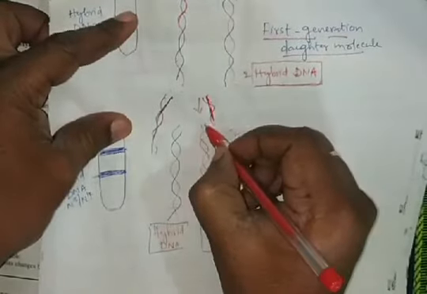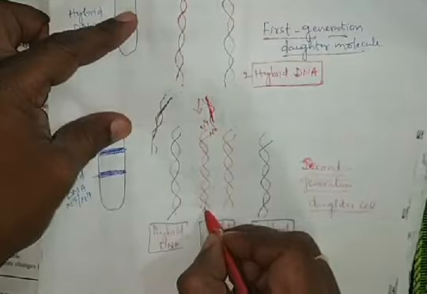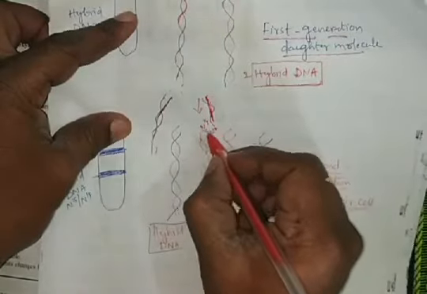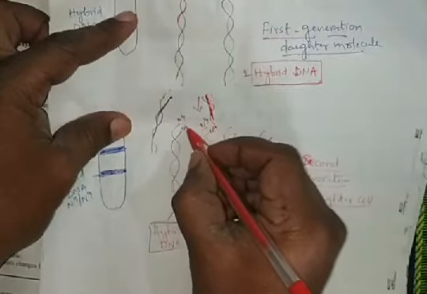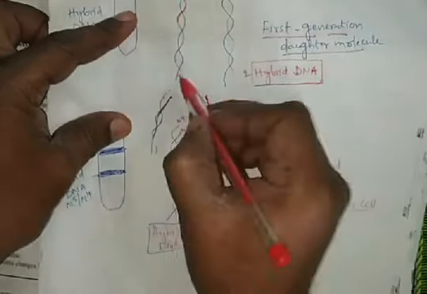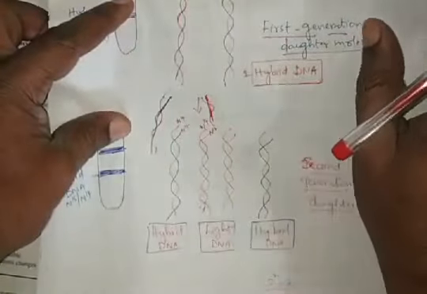Then both are N14 containing strands, so it is called a light DNA. The N15 and N14 containing DNA is a hybrid DNA. Like that, from this one DNA, one hybrid DNA and one light DNA are formed.